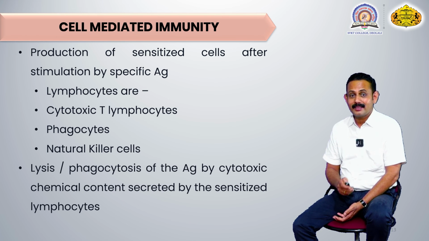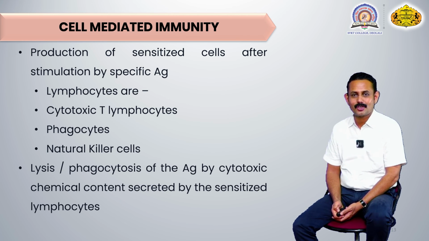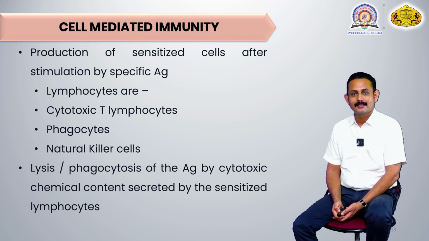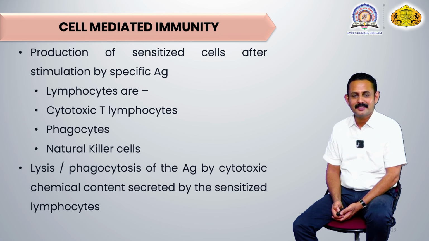So by the action of these cells, what happens? Either there is lysis or complete destruction of that cell. Especially cytotoxic T lymphocytes or natural killer cells contain cytotoxic granules in the cytoplasm. Upon contact or activation by the antigen, these cells get activated and secrete these cytotoxic granules onto that antigen.